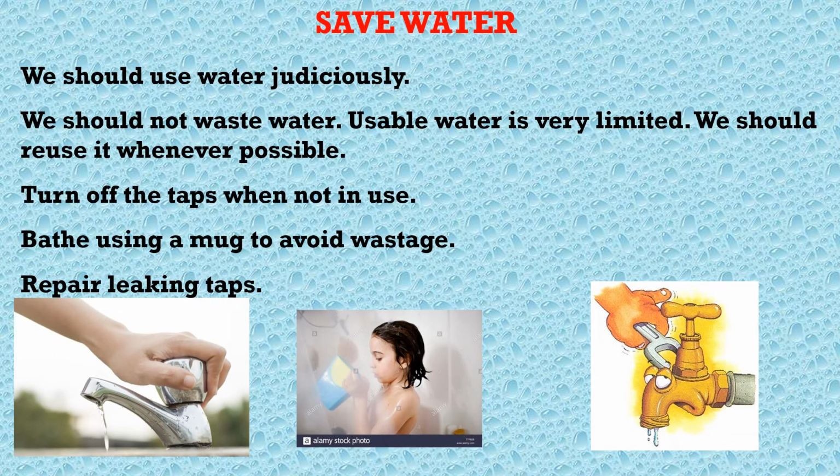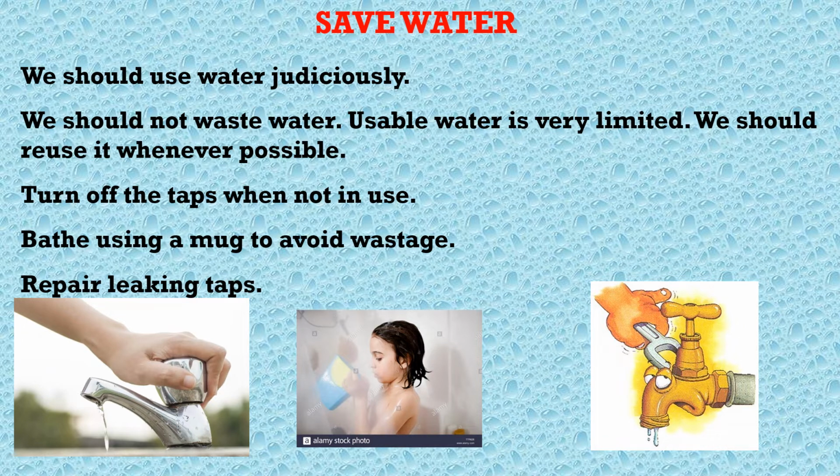Now children, as you have opened to page 39, the next one says save water. We should use water judiciously. That means we should use water wisely. We should not waste water. As you know, usable water is very limited.